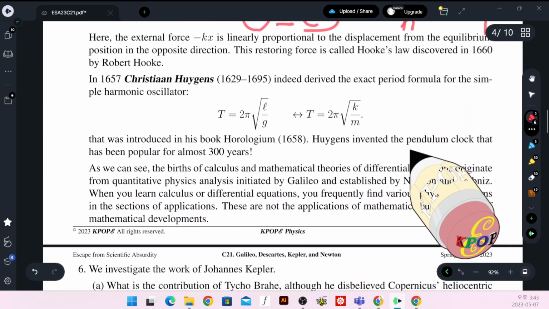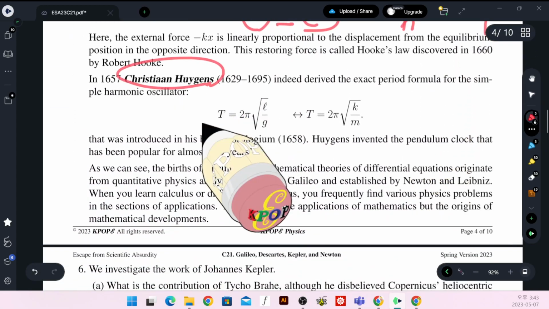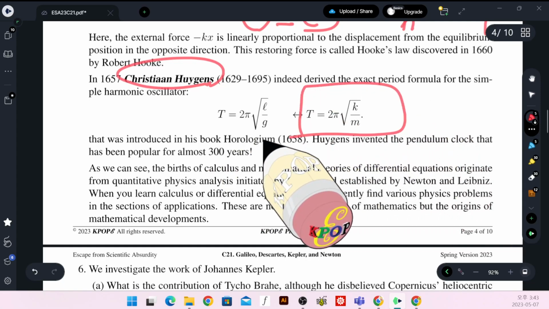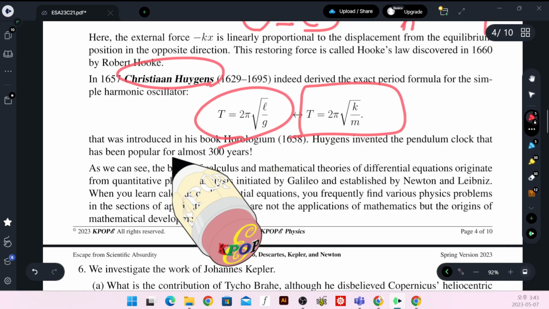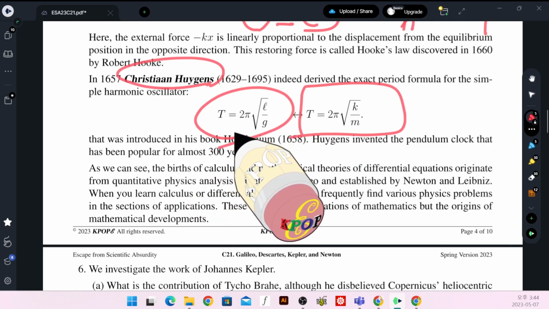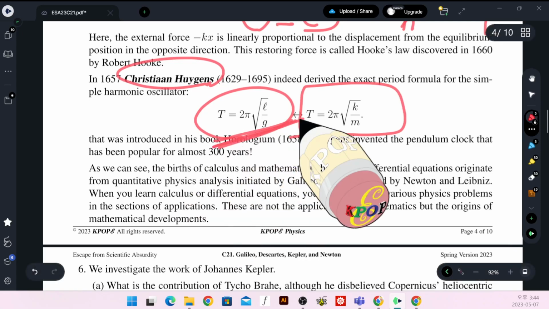Later, Christiaan Huygens found the period is exactly expressed as this for the spring and the pendulum. The more exact formula is found using the elliptic integral, but this expression is accurate enough.